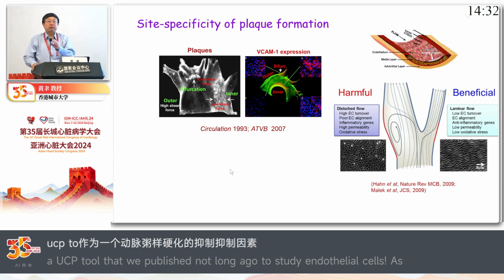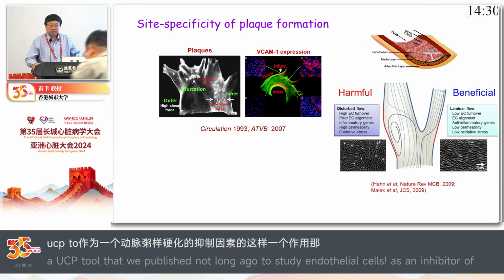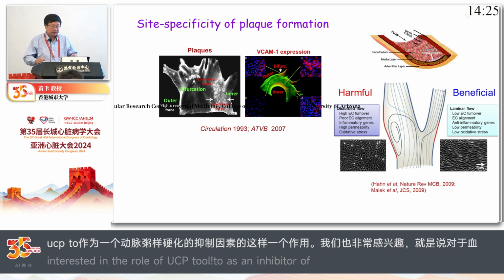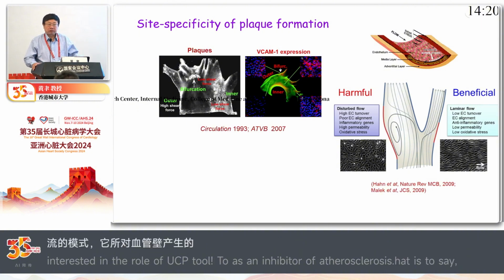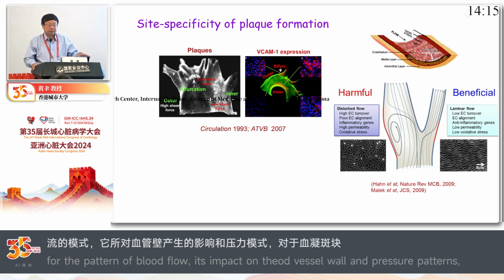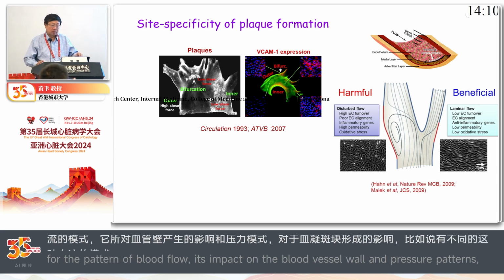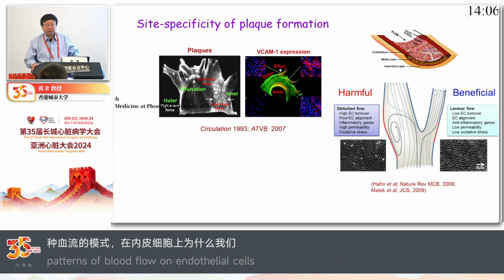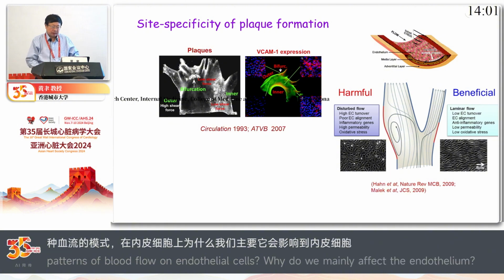Now we have been interested in the impact of flow pattern, the shear stress due to the blood flow, on endothelial function. Basically, apart from hydrostatic pressure, blood flow generates two types of shear forces on the endothelial cells. One we call laminar flow, mainly impacting the endothelial cells on the more straight part of the blood vessel, which is normally considered to be beneficial.